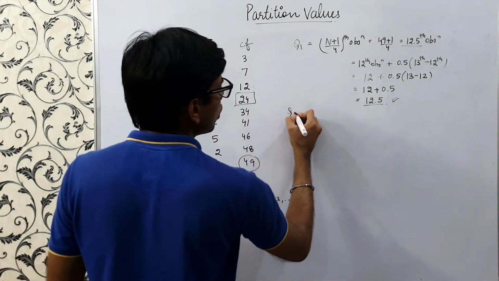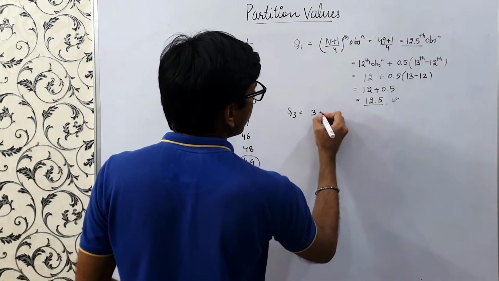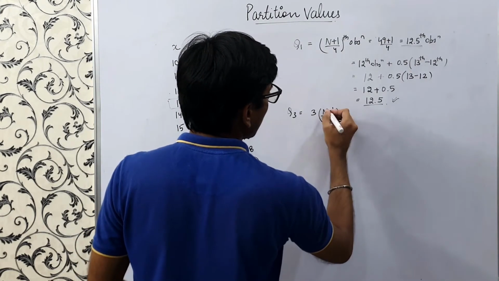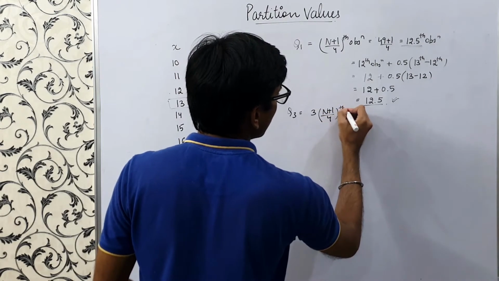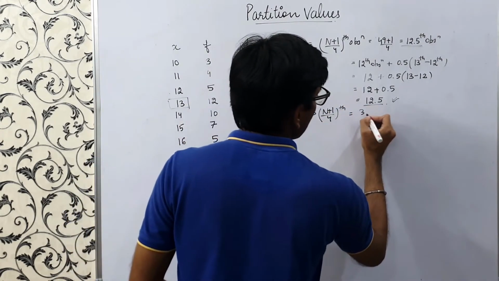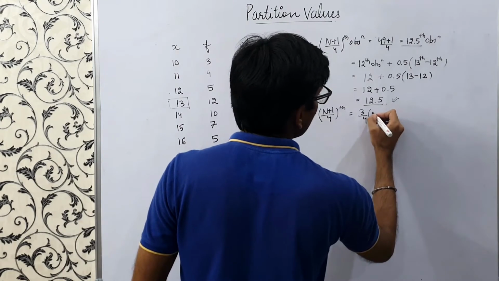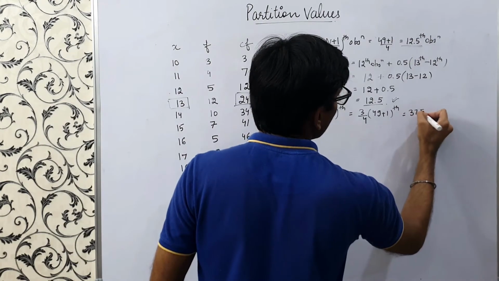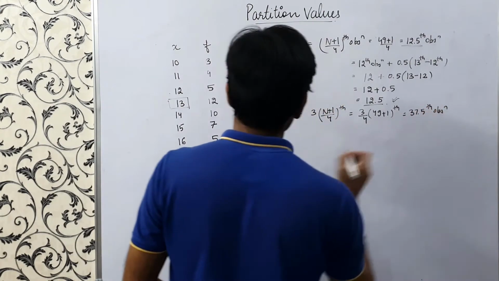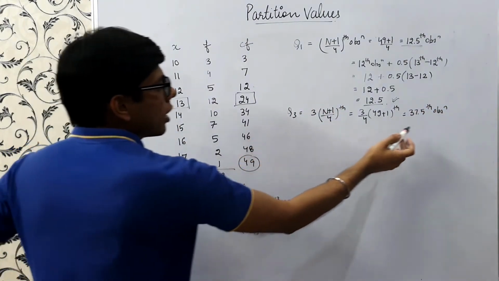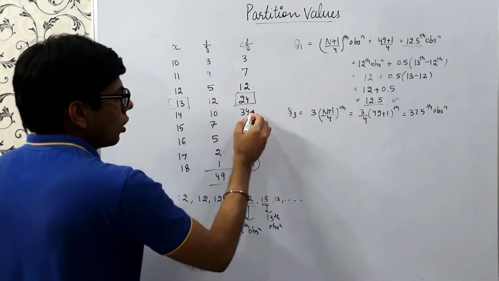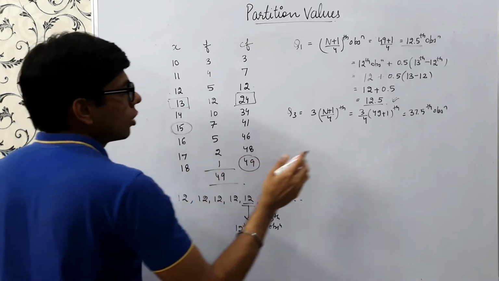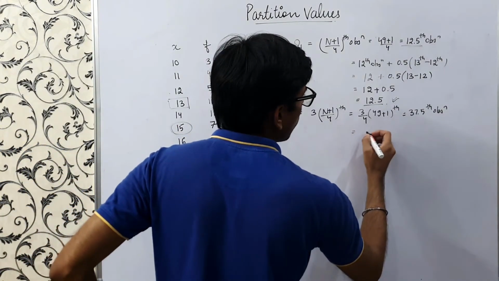Similarly, if we see Q3, this would be nothing but 3(n plus 1) by 4th observation. This is 3 by 4 into (49 plus 1), which equals the 37.5th observation. So firstly we'll see here, it's the 37th and 38th observation. The 37th and 38th observations both are 15, right? So this turns out to be 15 only.